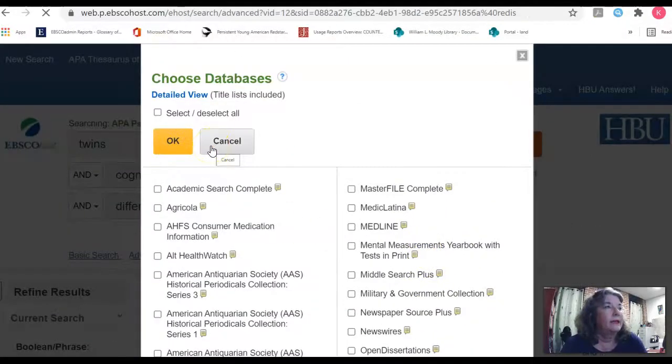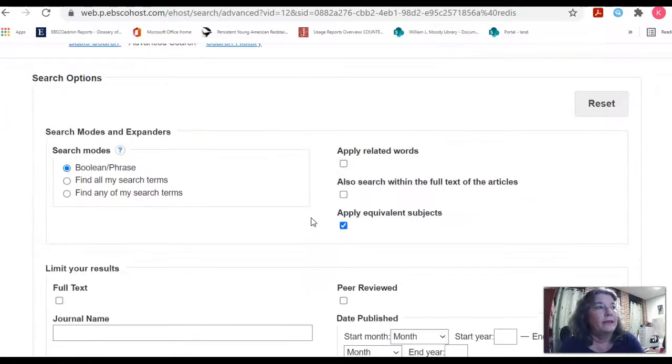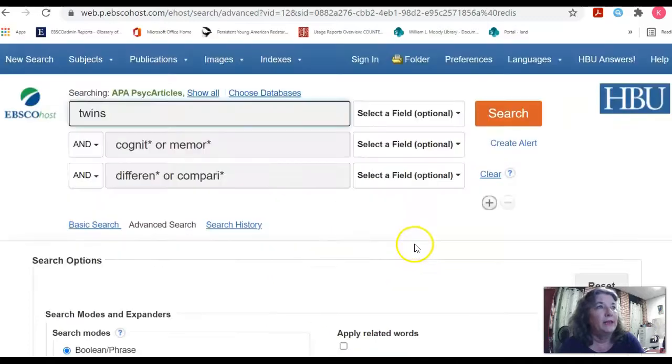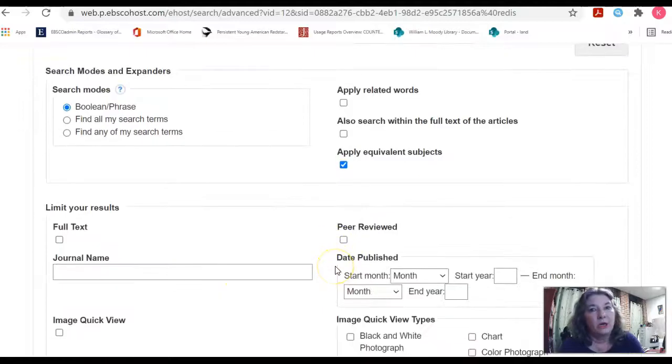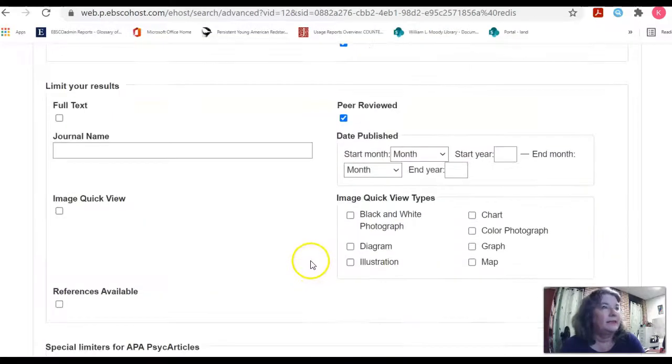Okay, so I've added several databases, and now I'm going to come up and say OK, and let's see what happens. Let's run this search again. So we had 31, we had limited to peer-reviewed scholarly journals, and now look, because I added these in, my limits are gone. So make sure you check your limits every time you change something. I'm going to pick the peer-reviewed. It doesn't say scholarly peer-reviewed, but it says peer-reviewed. And I don't have that little limit for years that I can see, so I'll just do it here. I'm going to say 2016, and then 2022, and we're going to run that search.